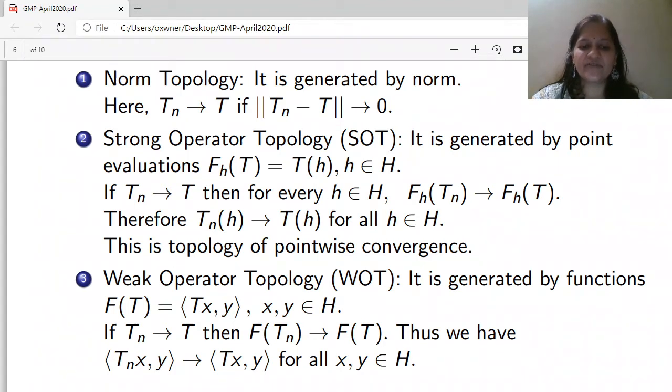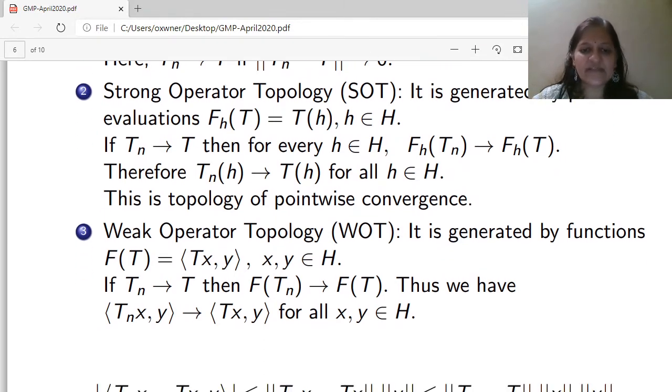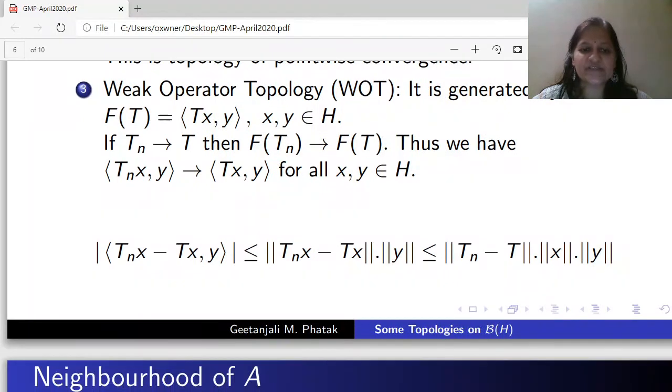If T_n converges to T, then f(T_n) converges to f(T) for all f. That means the inner product of T_n x and y converges to the inner product of Tx and y for all x, y in H. Also, there is a weak star topology on B(H) because B(H) itself is a dual space of trace class operators. Now let us see what is the relation between these topologies.